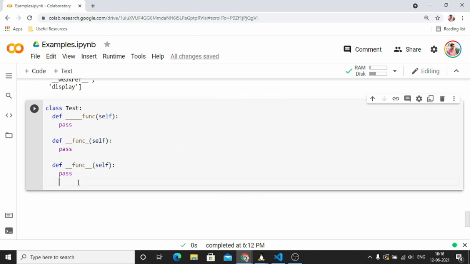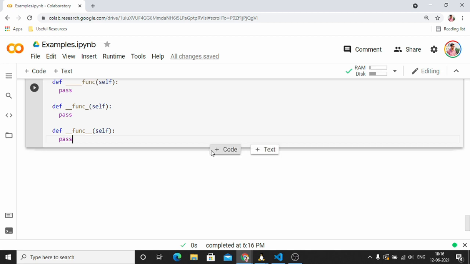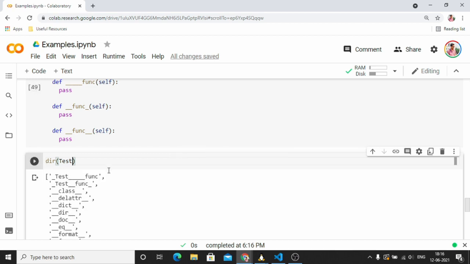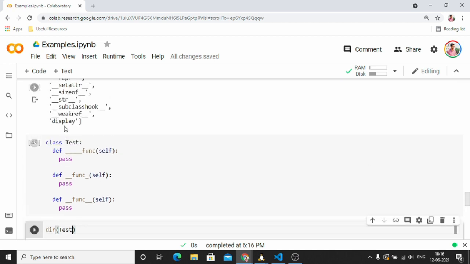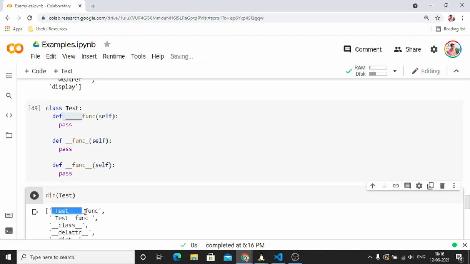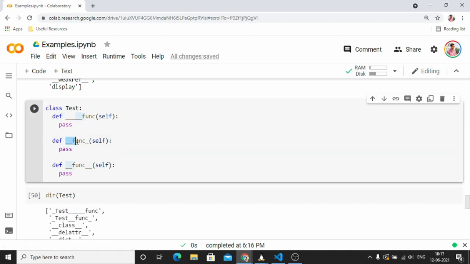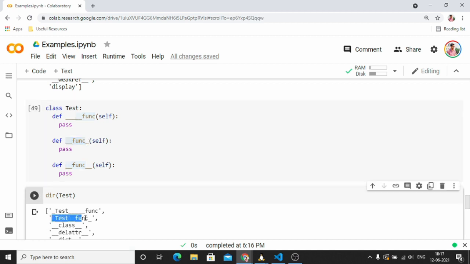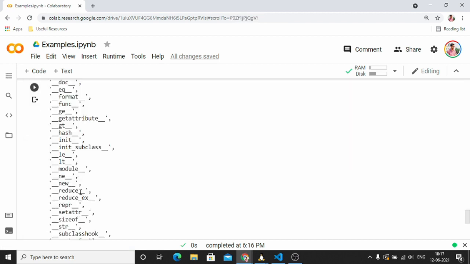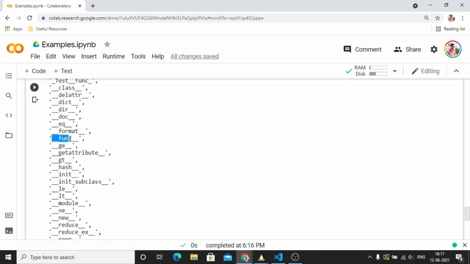If I give these 3 examples, let's check how the names have been changed. See, the first function with a lot of leading underscores has been changed. The second function, with 2 leading underscores and 1 trailing underscore, the name has been changed. But for this last function, the name has not been changed.